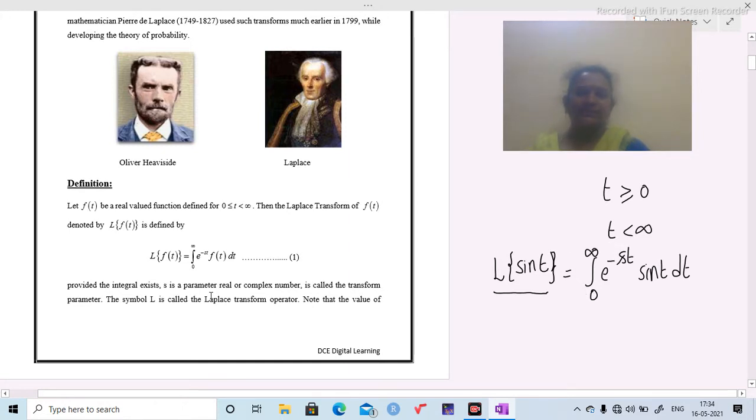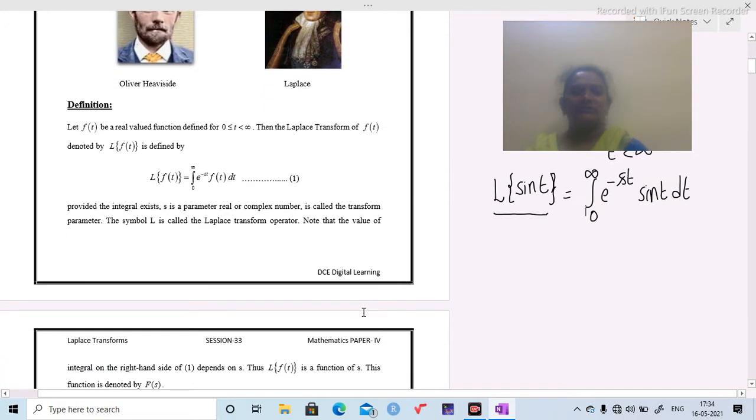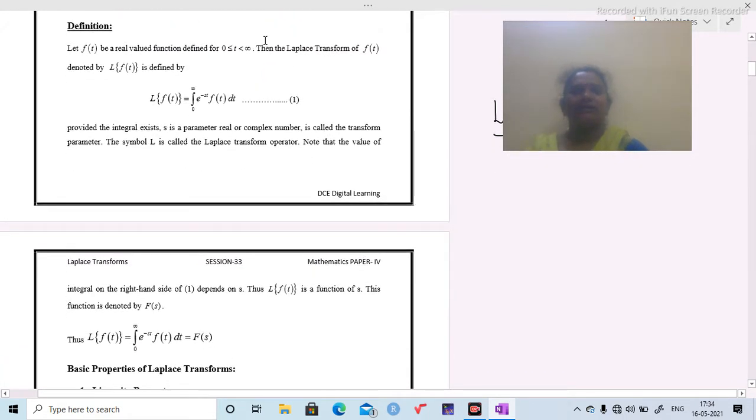Here s is a parameter, a real or complex number, called the transform parameter. The symbol L is called the Laplace operator. The value of the integral on the right side of equation 1 depends on s.